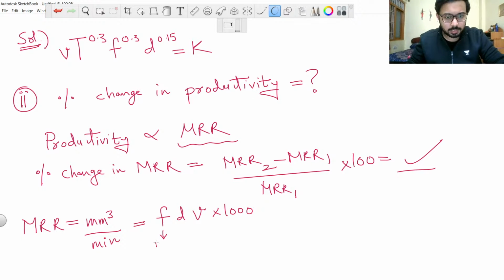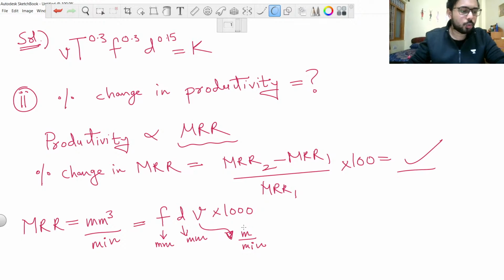Your f is in mm, your d is in mm, but here v is taken as in meter per minute. So to convert this meter into mm, we are using this 1000 because meter is equal to 1000 mm. Therefore, we are getting our final material removal rate unit as mm cube per minute, not mm square meter per minute. So I hope the thing is now clear to you.